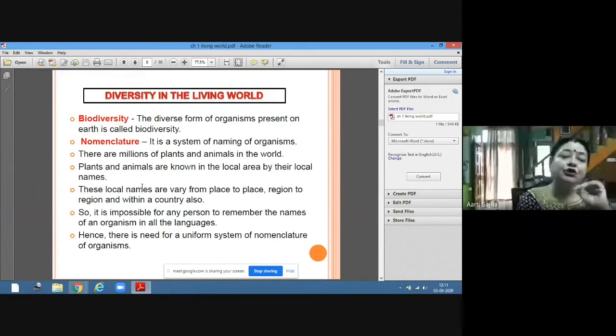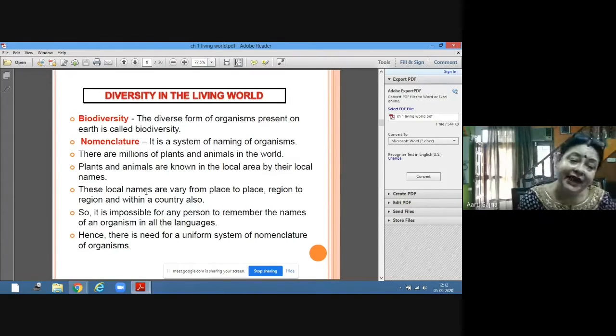Now nomenclature. All of you have one name. Why is a name important? Name is very important, because until and unless we have a name, we don't have any identity. Similarly, the name of plants and animals is also a must. Why? Because when we discover any new plant or any new animal, it has to be given a name. Then only the rest of the world will come to know about that animal or that plant. Otherwise, nobody will come to know about it.